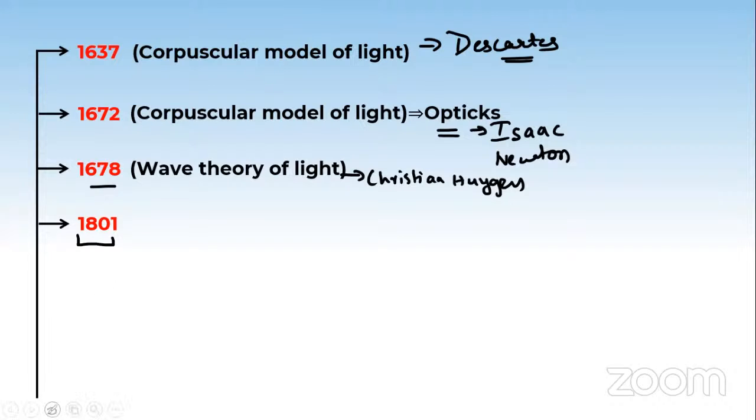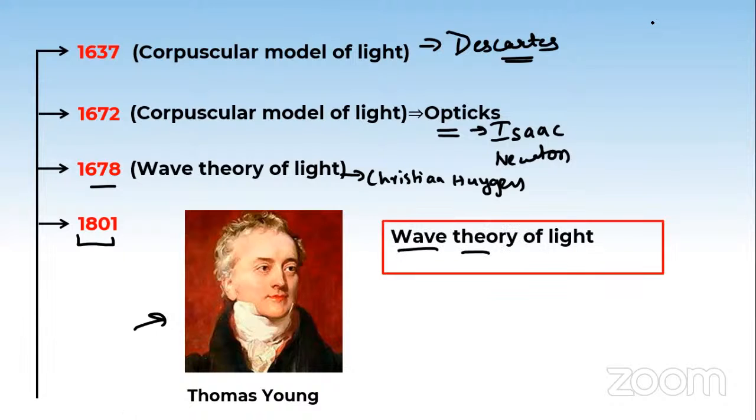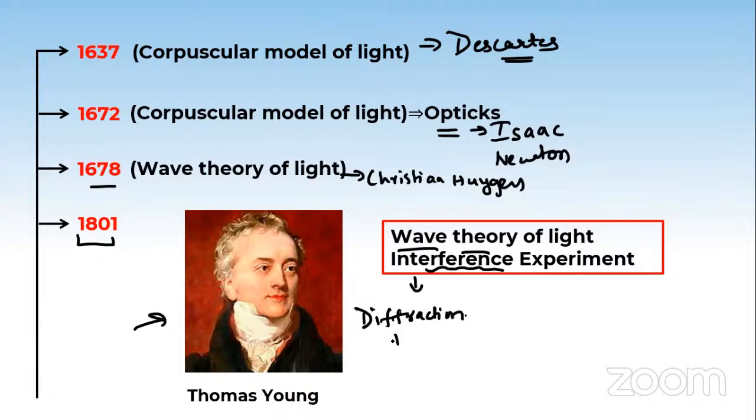Then comes 1801. After these many years, one more physicist appeared, whose name was Thomas Young. He gave a very fine, precise experiment assuming the wave theory of light. By considering the wave theory of light, he gave a very good experiment, and that was the interference experiment. You may be wondering what this interference experiment is. We'll understand it, have patience. We'll talk about interference, diffraction, and the last thing, polarization also. As we progress step by step, we'll see all these topics again and again.